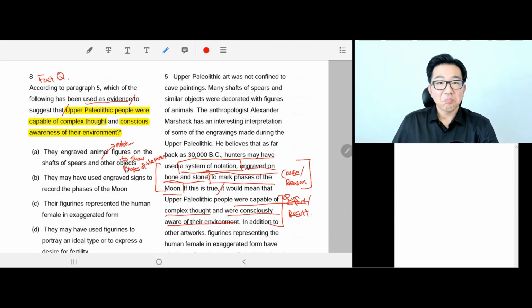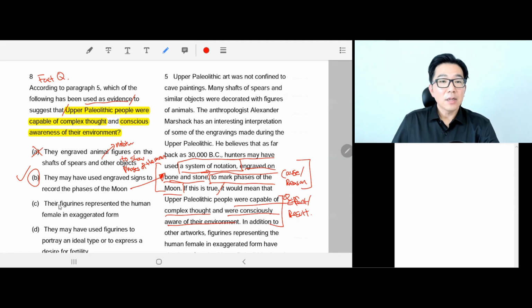Okay, but none of these keywords are in answer choice A. B, they may have used engraved signs, okay, signs as a notation, engraving, to record, show the phases of the moon. Voila. Perfect paraphrasing of this part.